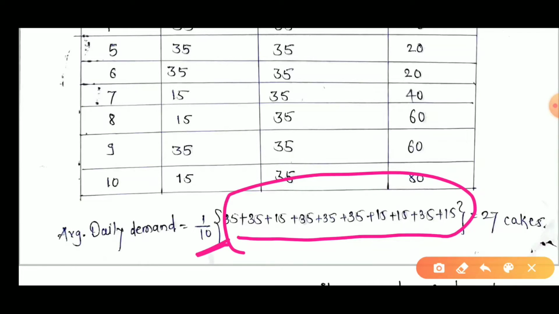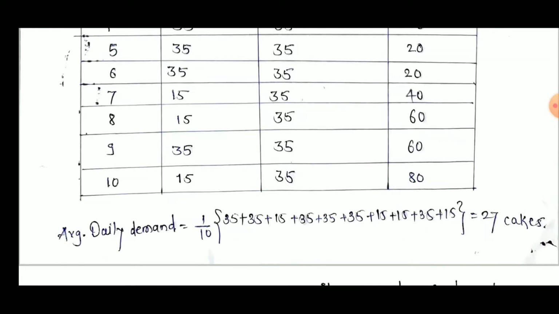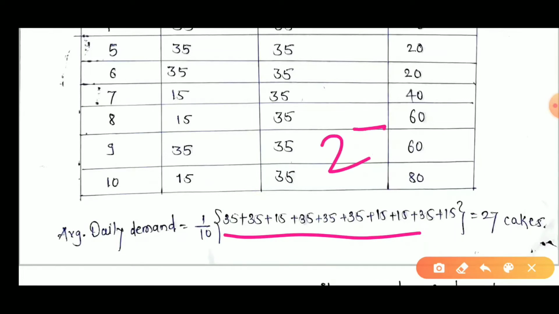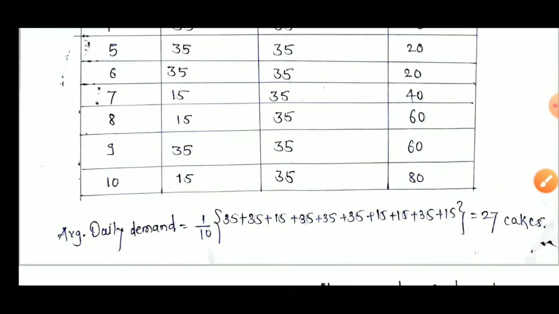If they ask to calculate for 15 days and give 15 random numbers, we have to divide by 15. Now this summation becomes 270 and the number of days is 10. 270 upon 10 is 27 cakes. So our daily demand is 27 cakes according to this simulation theory.